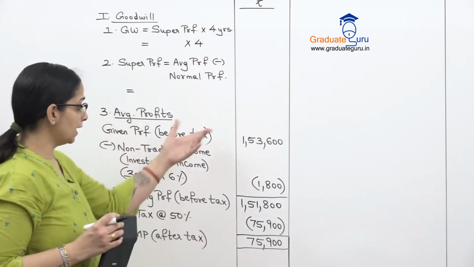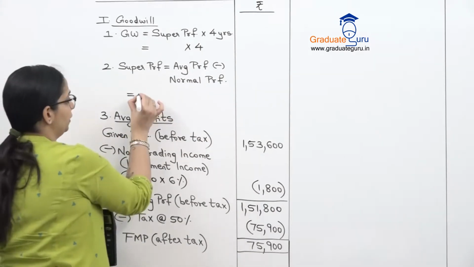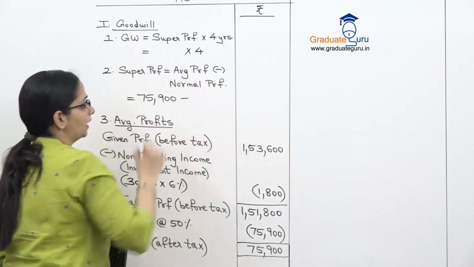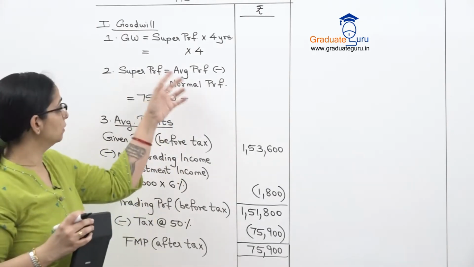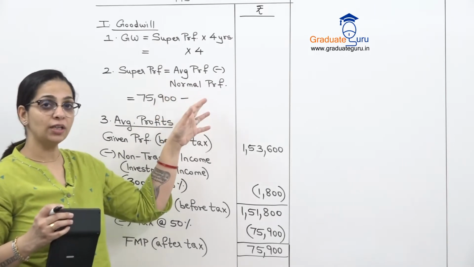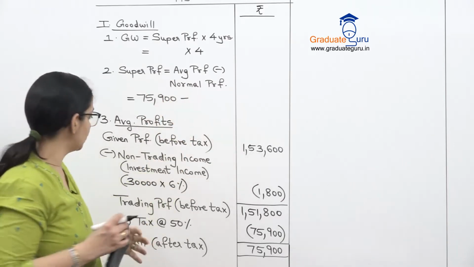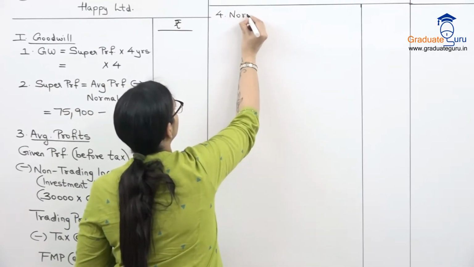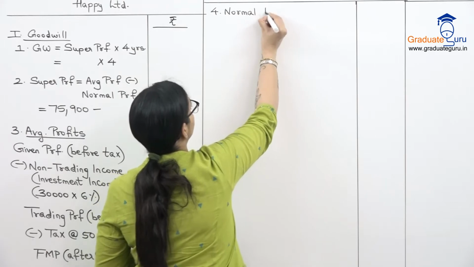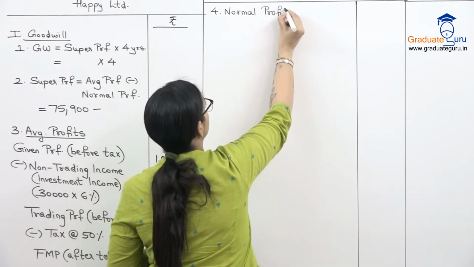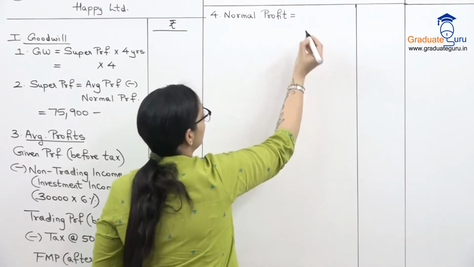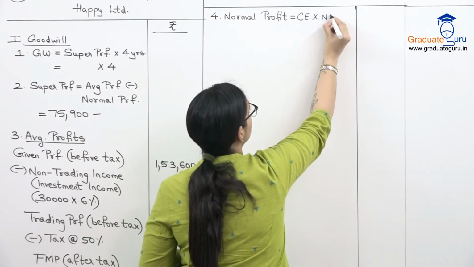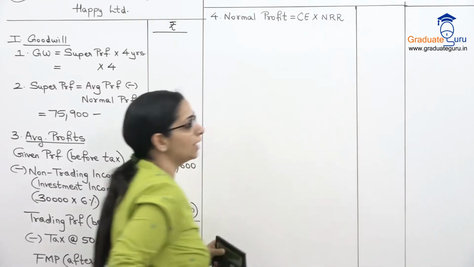Okay, let's take that over here. Average profit 75,900. That is one part of this calculation. What else do we need here? Normal profit. So now let's go to step number 4. Normal profit. And normal profit, we have the formula capital employed into NRR, right?